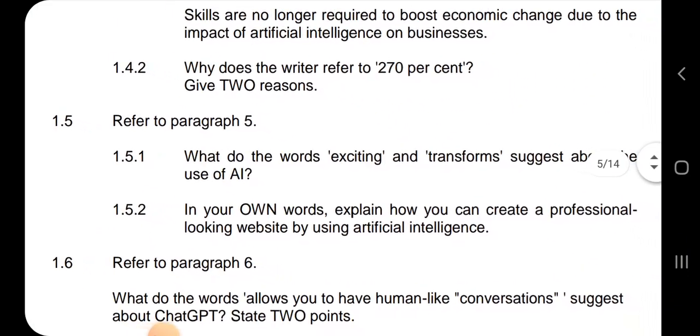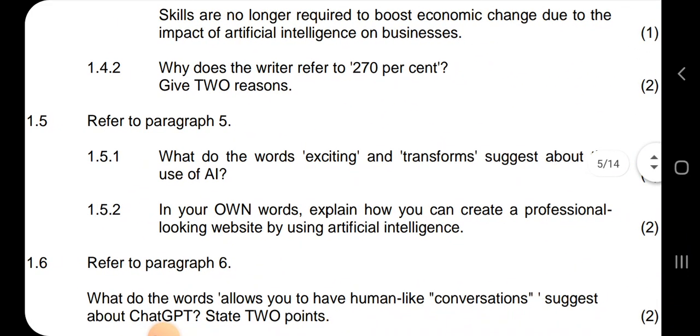So that is how, in your own words, you explain how you can create a professional-looking AI website without using website builders, by using artificial intelligence. With creating a website using AI, you just give the AI or the platform a prompt, and then it creates a website based on your needs on your behalf.